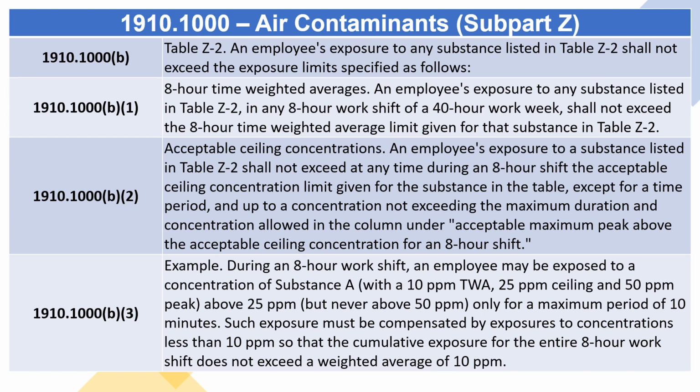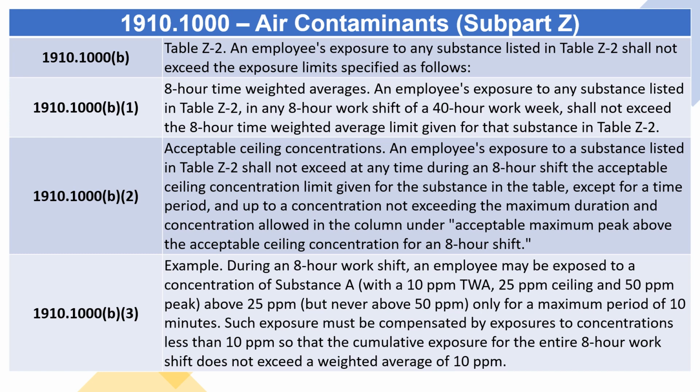1910.1000(b)(2) Acceptable ceiling concentrations. An employee's exposure to a substance listed in Table Z2 shall not exceed at any time during an 8-hour shift the acceptable ceiling concentration limit given for the substance in the table, except for a time period, and up to a concentration not exceeding the maximum duration and concentration allowed in the column under acceptable maximum peak above the acceptable ceiling concentration for an 8-hour shift.